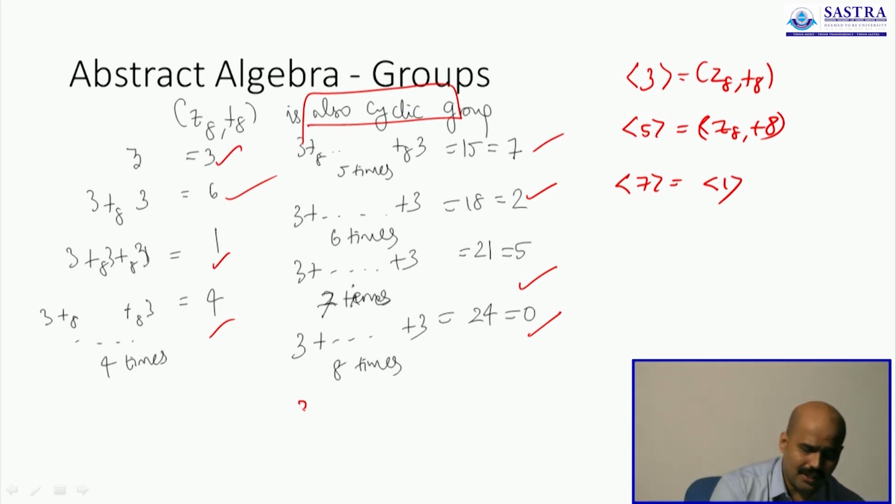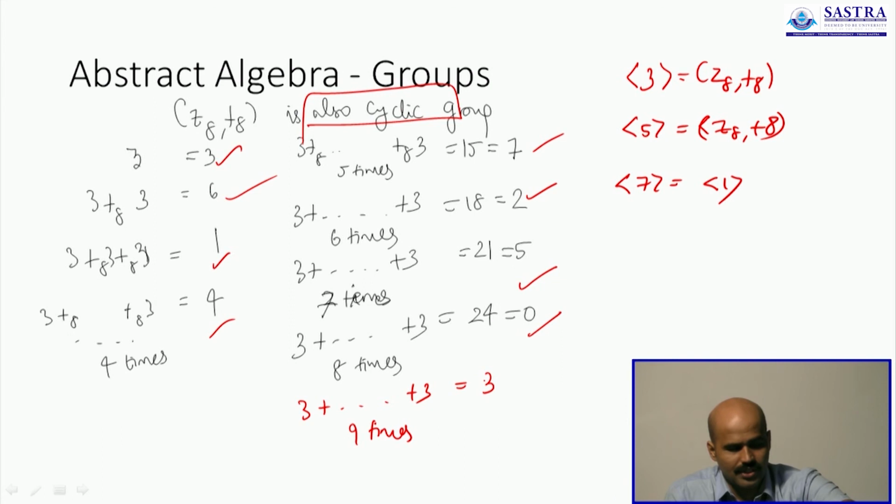Now when you add 3 9 times, you're going to get 27, and 27 is nothing but a 3. So once again the chain starts 3 6 1 4 7 2 5 0, and again 3 6 1 4 7 2 5 0. You're going to keep moving around in cycles. That's why you call this group a cyclic group.